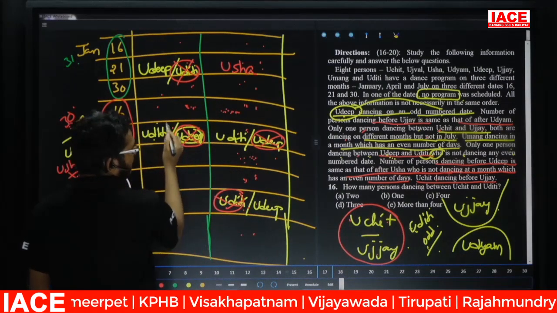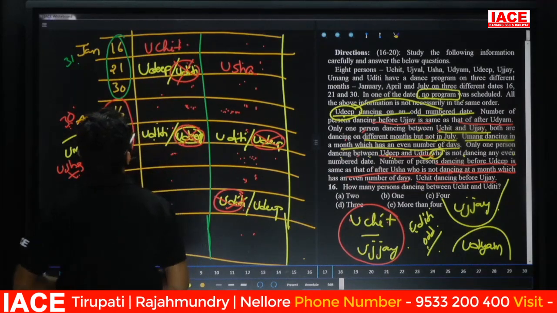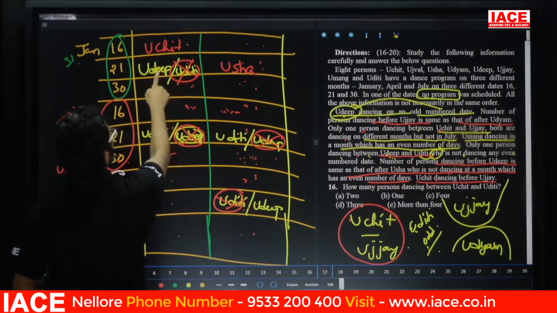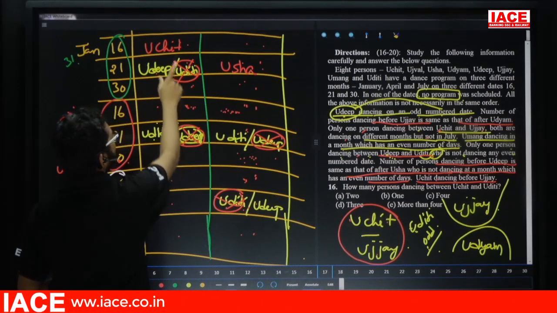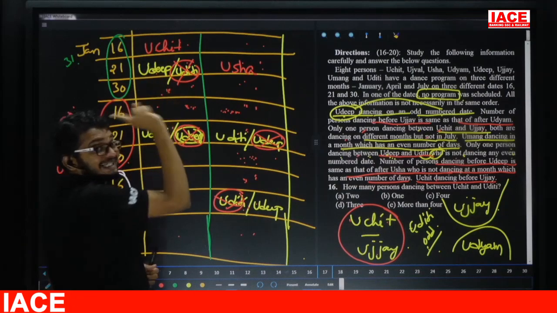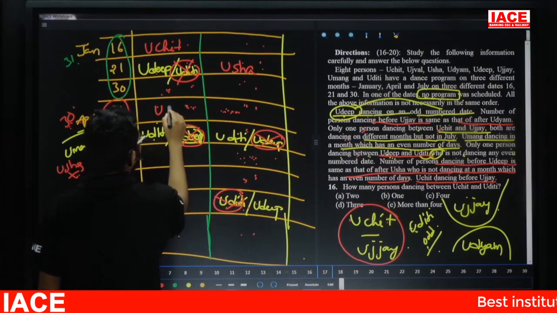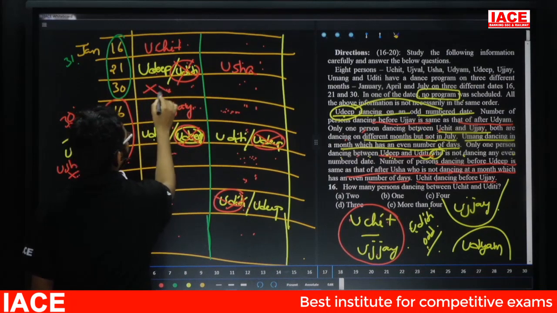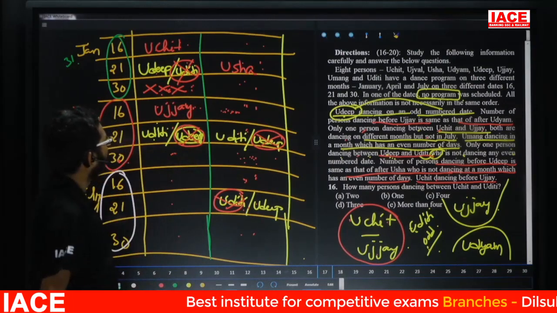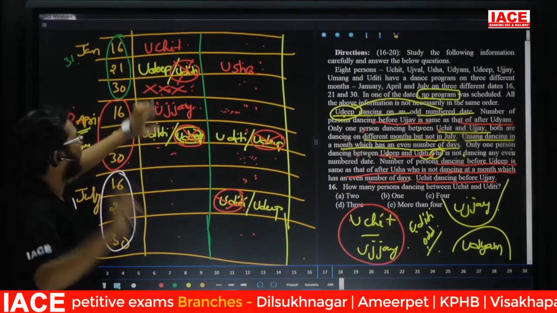Then suppose if I take this one is what? Uchit. Now Udip. Now here this one is what? Vijay no chance. Why? Because Uchit and Vijay both are in the different months. Now I will take this one. Here Vijay. Now this one is what? There is no program. Between Udip and Udupi, here we are having only one program.